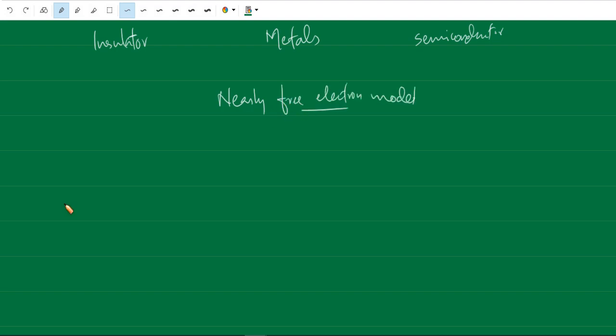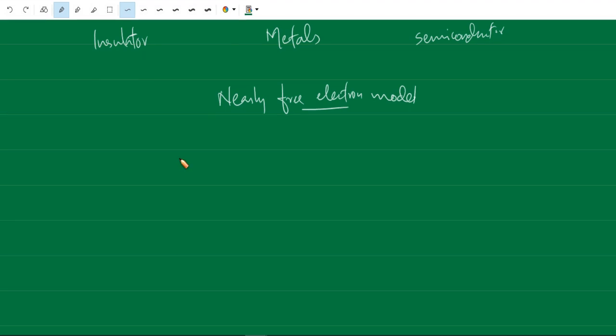The band structure of the crystal can be explained by the nearly free electron model. In this model, the band electrons are treated as perturbed only weakly by the periodic potential of the ion cores. The free electrons are moving through this periodic potential of the ions. That means ions are periodically arranged, because these are crystals.